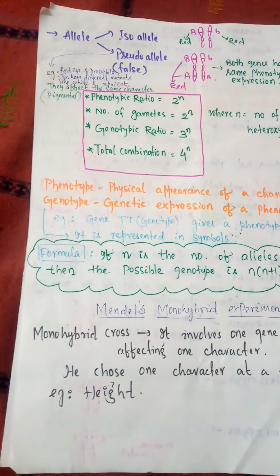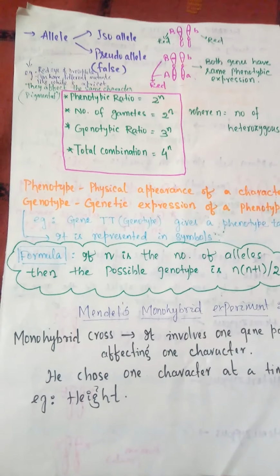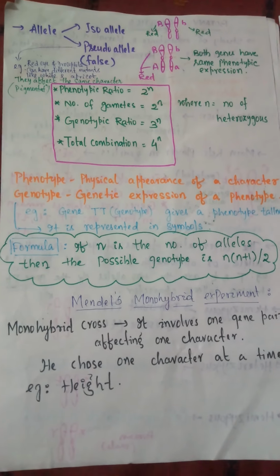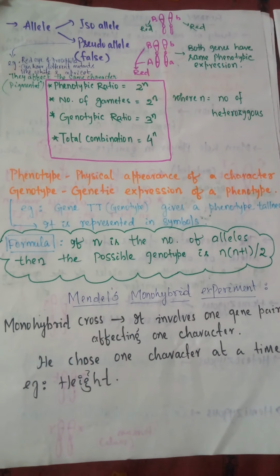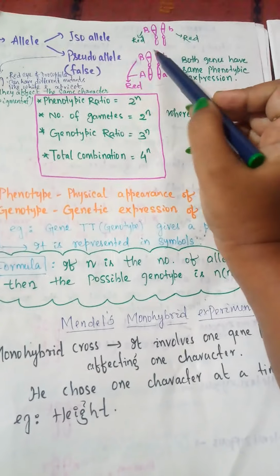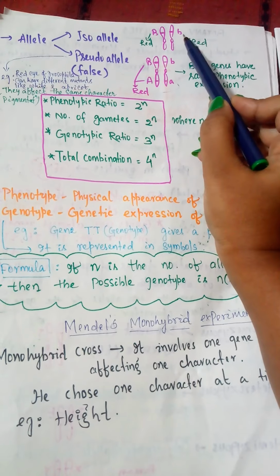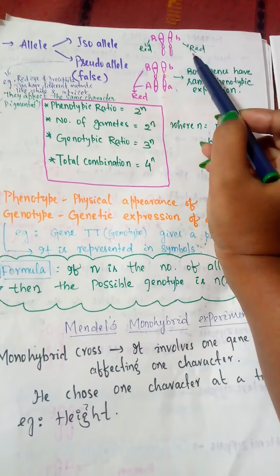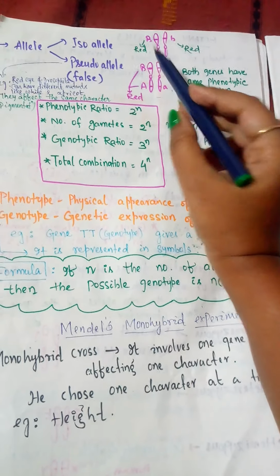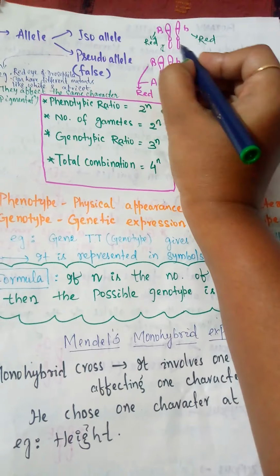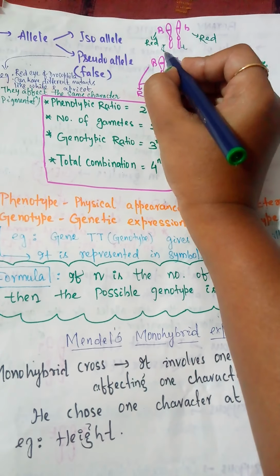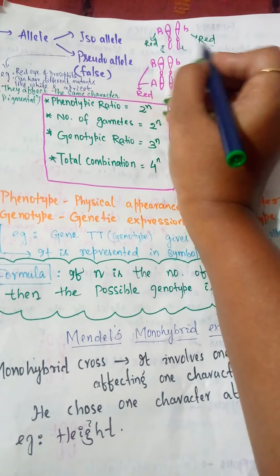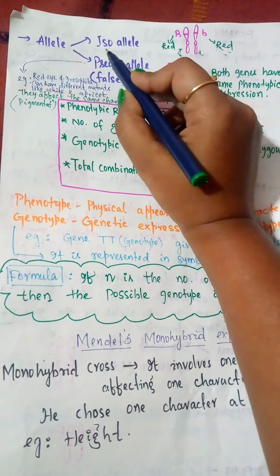The alleles are also of two types. One is isoallele, another is pseudoallele. Isoallele means both the alleles have similar functions, like here in this condition both capital B and small b have similar functions or similar characteristics, that is the red color. In the previous discussion we saw that one is capital T, one is small t, one representing tallness, one representing dwarfness. But in this condition both have the same phenotypic characters. So these are known as isoalleles.